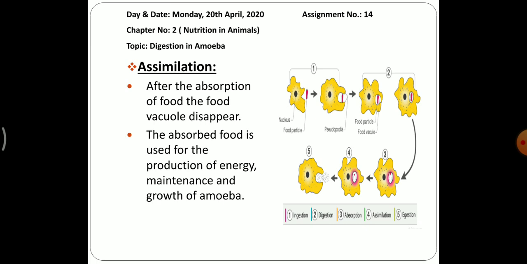Then we have the assimilation process. After the absorption of food, the food vacuole disappears. As the food is absorbed, what will happen? Food vacuole will disappear. The absorbed food is used for the production of energy, maintenance and growth of amoeba. So what happens after absorption? The absorbed food will give us energy so that amoeba can do work.